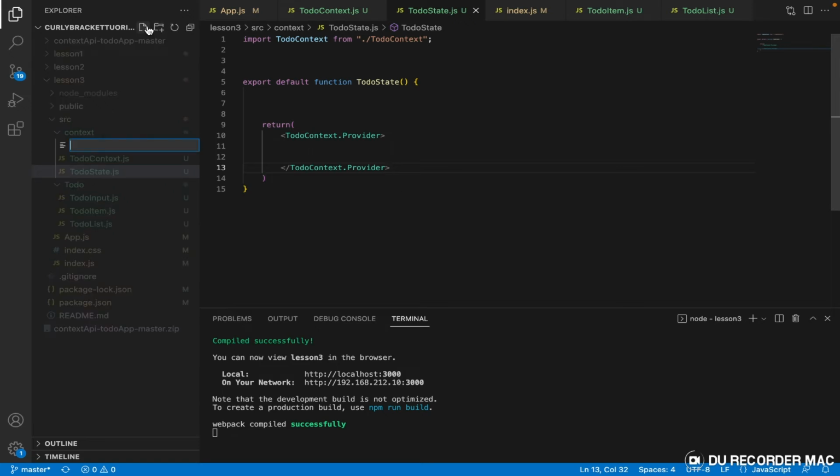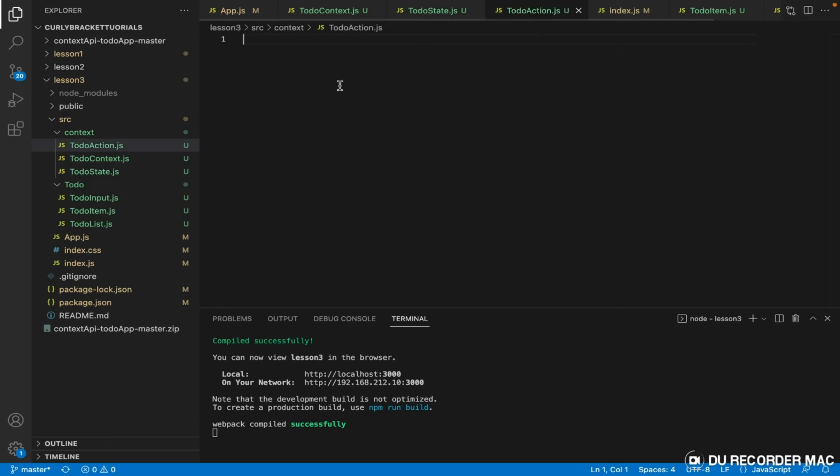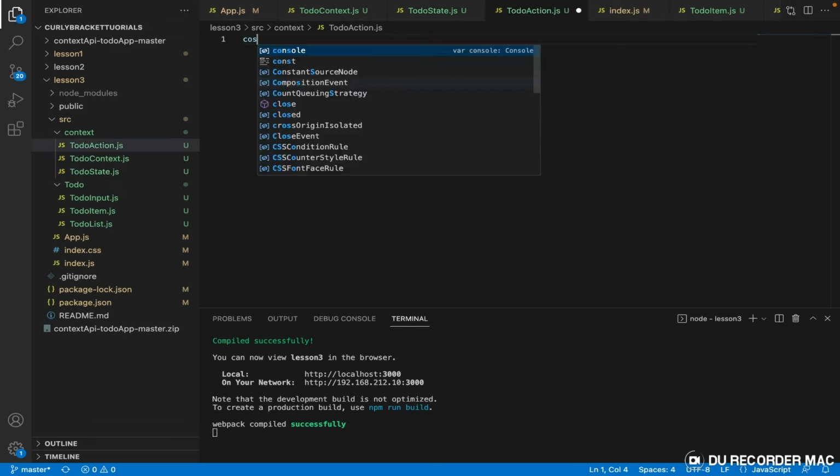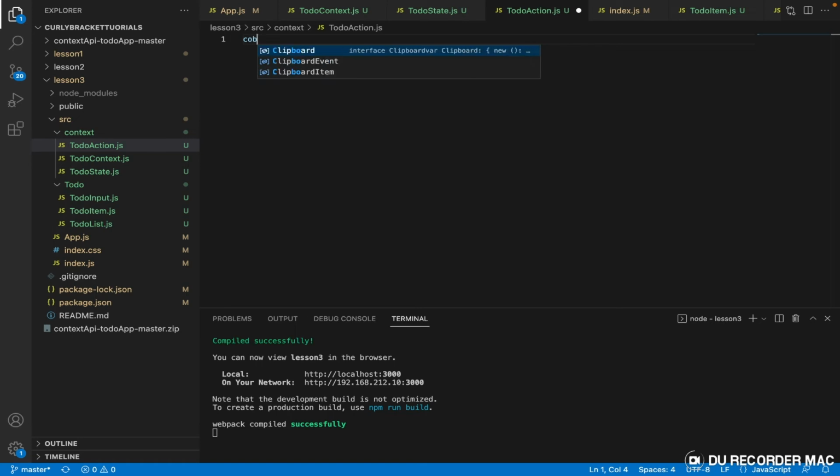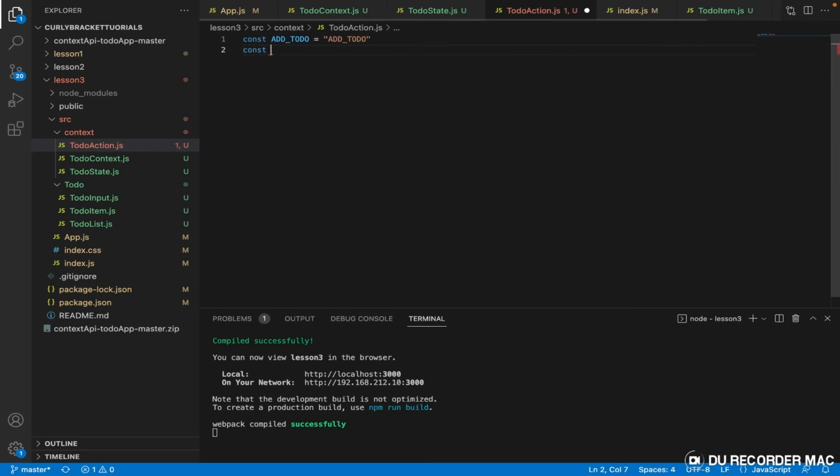What do we do? We create an action file. Let's call it todoAction.js. So let us say this todoAction. Let's create a variable. This is how to do it. Create a variable, const, like this, addTodo equal to addTodo like this. So this is how to create your actions.